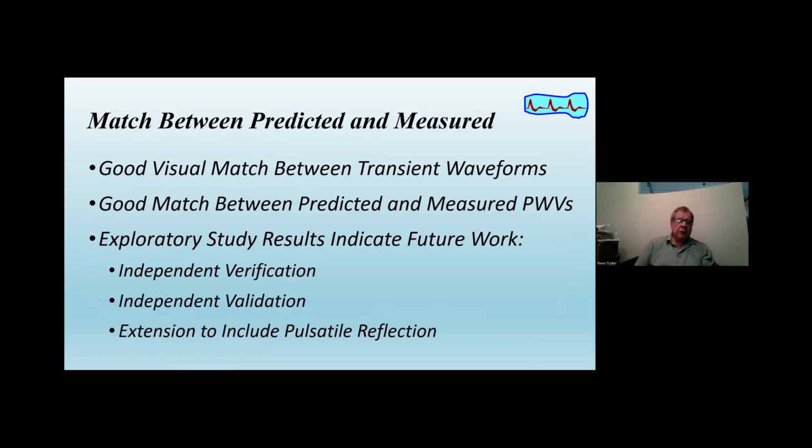And this exploratory study indicates that further work is called for, and much of it needs to be independent. It can't be done by myself. It must be done to verify that they've not made mistakes in the derivation of the equations, independent validation by comparison of predicted results with measured results, and to further extend it to get rid of this rather ideal case of no pulsatile reflection to include pulsatile reflection. And that is all in the cards in terms of the physics of the situation.